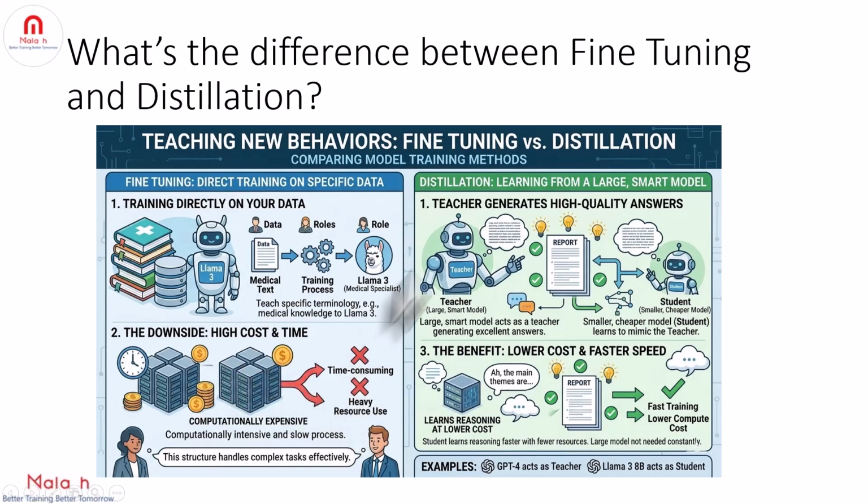And in the case of distillation, we use a large, smart model. For example, a teacher generating lots of high quality answers. And then train a smaller, cheaper model, that is a student, to mimic the teacher. For example, GPT-4 generates answers and Llama 3 8B learns from them. And the benefit is it learns reasoning at lower cost and faster speed.